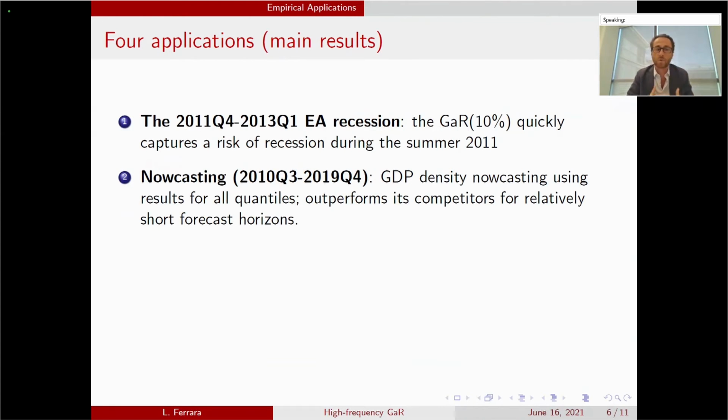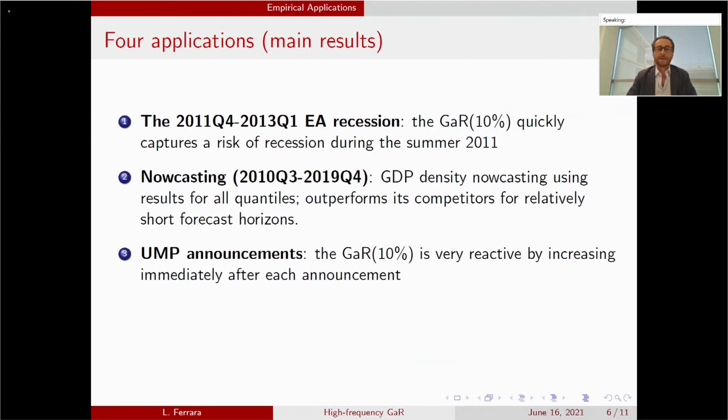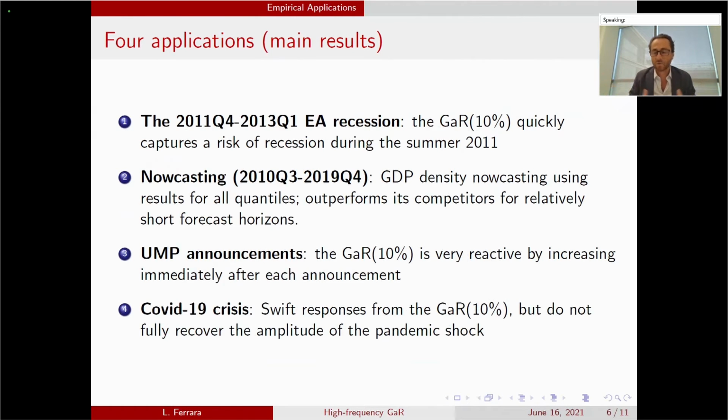Let's use the complete distribution and nowcast the GDP density distribution for different forecast horizons. Third application, we look at unconventional monetary policy announcements. Each time we have an announcement, such as forward guidance or APP, we look at the effect on growth at risk through a quasi-event study analysis. And last, we look at what happens during the COVID-19 crisis for this index. So let me rapidly show you four graphs related to those four applications.